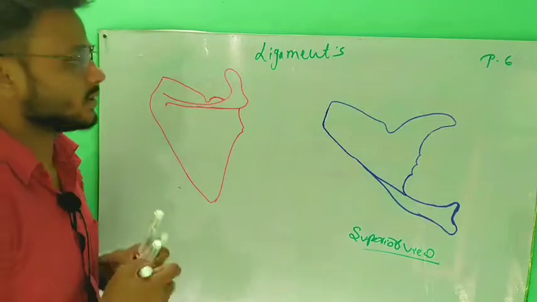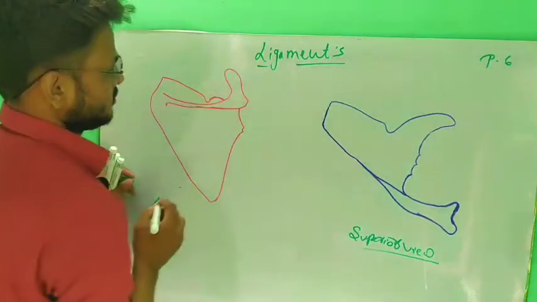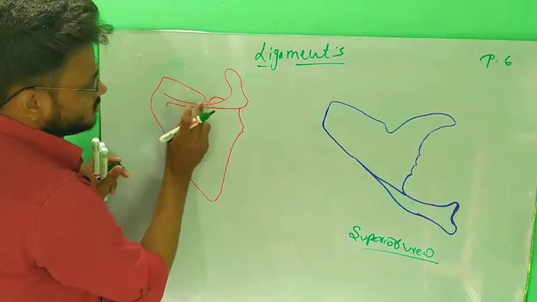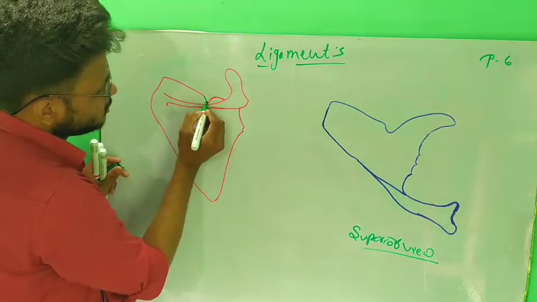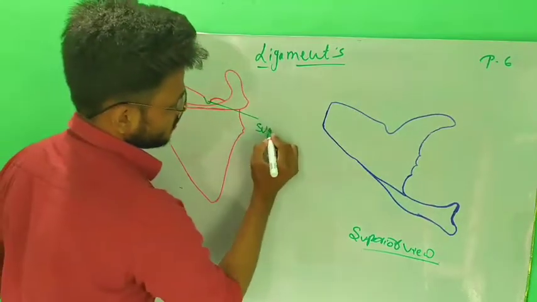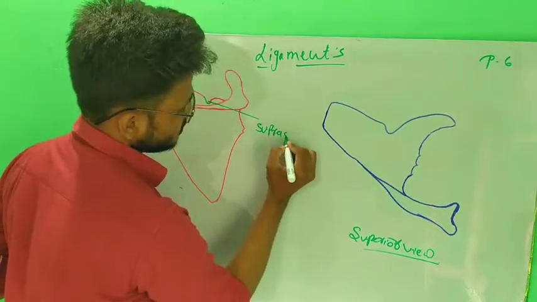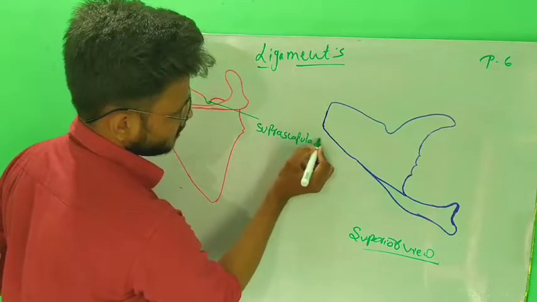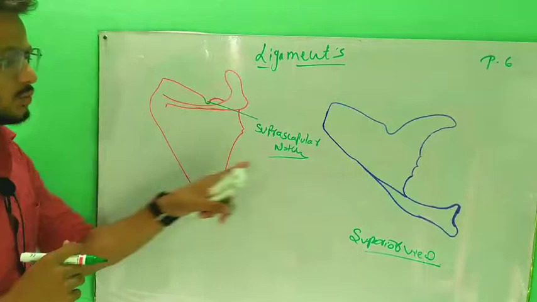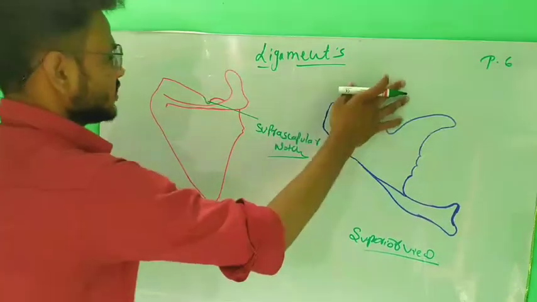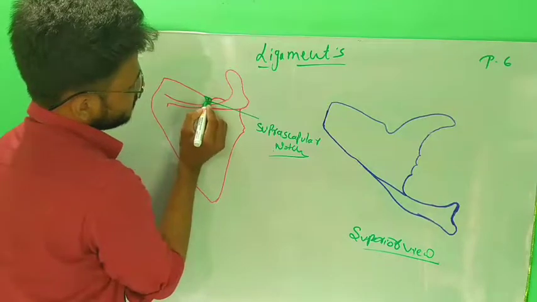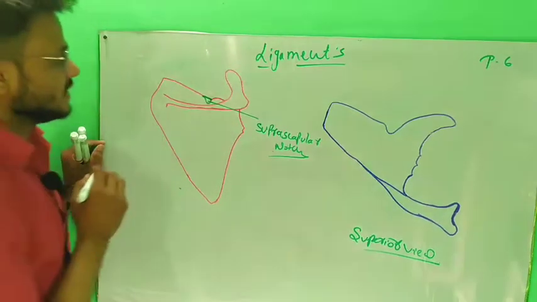Firstly, let's talk about the ligaments. Now, this is a notch. This notch is called the suprascapular notch. This notch is covered by a ligament.